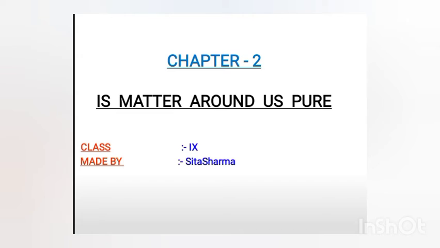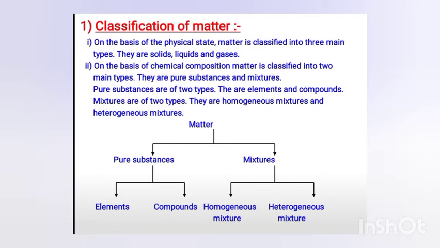Good morning, students. Today we are going to start chapter number 2 of your science book, that is Matter Around Us Pure? So first of all, we have done matter in our first chapter also. Matter is anything which occupies space and has mass. Now you will see how we will classify the matter. We will classify the matter according to their physical state. They may be solid, liquids, or gases.